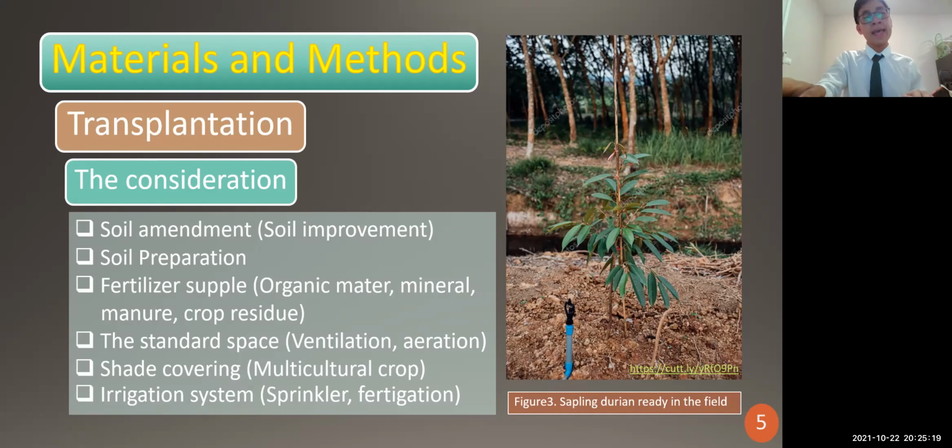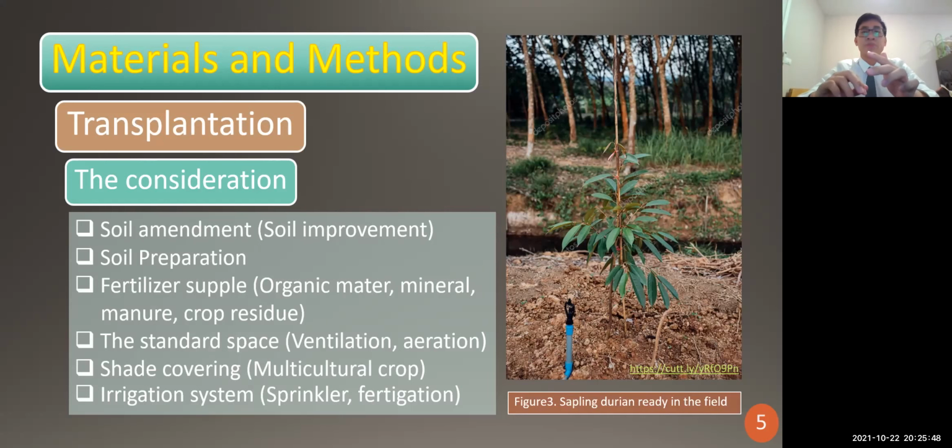And then we do the soil preparation by digging a pit in the soil with a depth of half a meter, and farmers apply fertilizers with organic matter, minerals, manure, or crop residue like legumes.